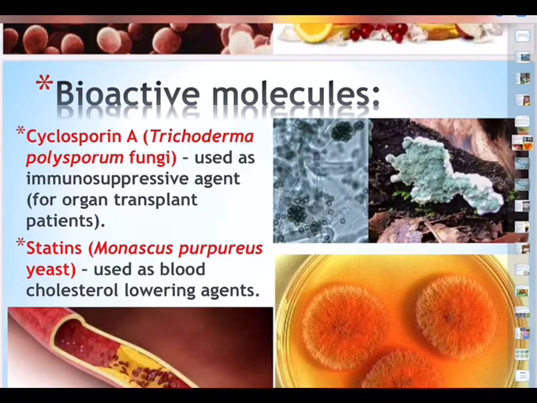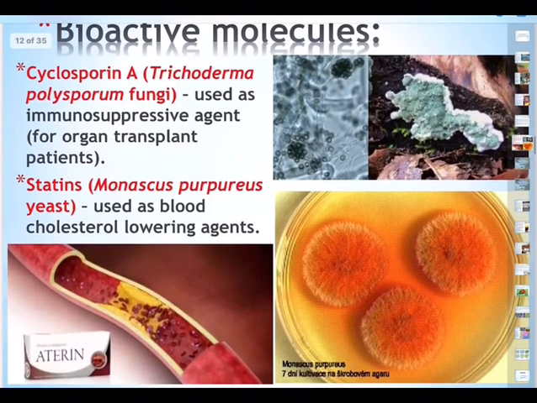Why to suppress? Whenever there is a donor ready to donate any organ like kidney, and the receiver who wants to receive that kidney, even though he wants, but his body will not accept. His immune system will reject it, thinking that it is some dangerous thing coming, foreign thing coming inside the body. So during such times, the doctors have to suppress the immune system so that the kidney can be accepted from donor to receiver or recipient. So during that time, whenever there is a transplantation of a organ, Cyclosporine A has to be used by doctors. And of course, this is for limited dose and limited period.